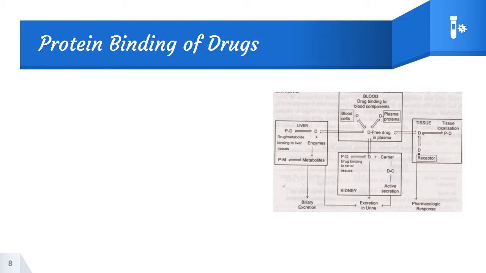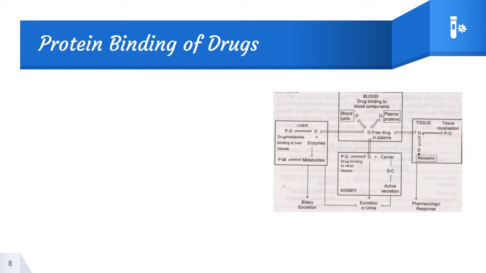That is one condition. In some cases, the unbound drug, or the drug which has not shown any action or has not been utilized, can come back to the blood. That's why the arrow between blood and tissue is a reversible arrow. The free drug can move from blood to tissue, and it can also come back from the tissue to the blood.